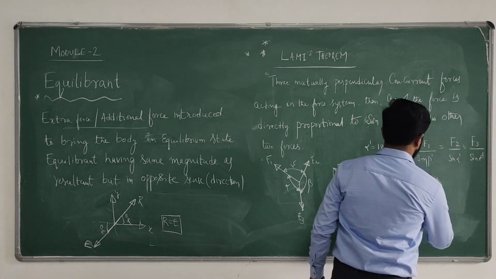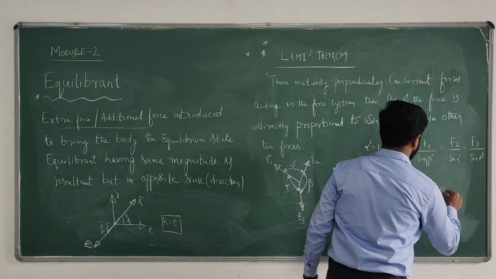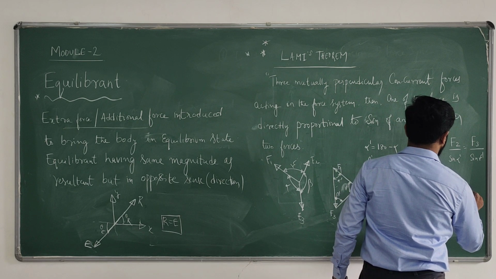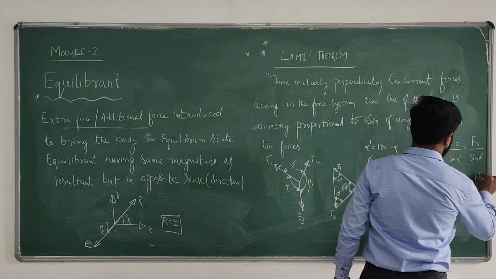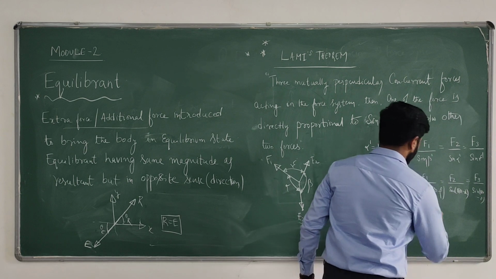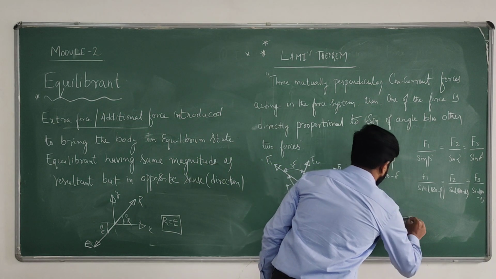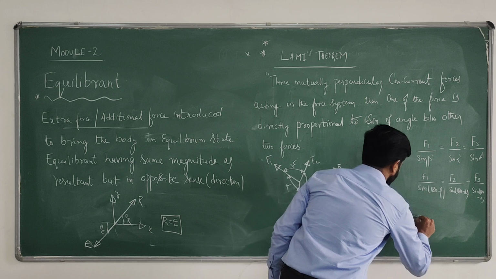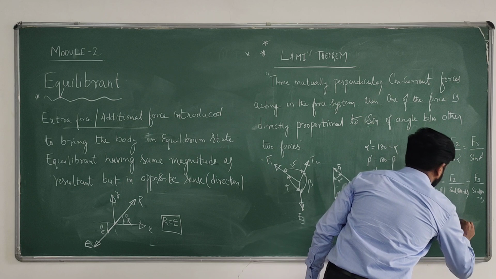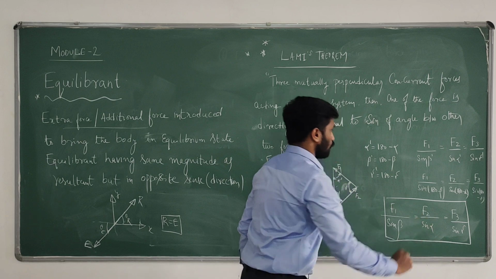Substituting sine of 180 minus beta, sine of 180 minus alpha, and sine of 180 minus gamma, and since sine of 180 minus theta is sine theta, we get F1 by sine beta equals F2 by sine alpha equals F3 by sine gamma. So this is Lami's theorem proof.